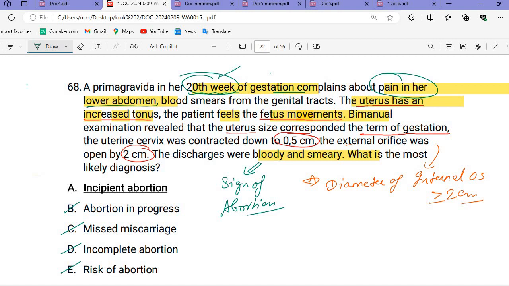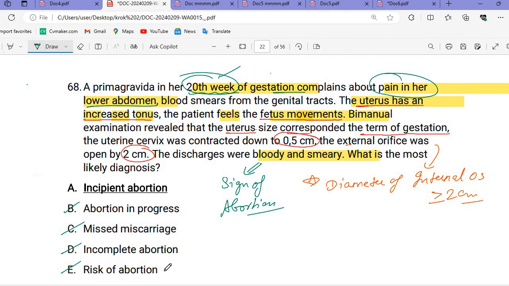The uterus size corresponds to the term of gestation. Missed miscarriage, no, because in missed miscarriage we don't see anything. Incomplete abortion means some has been expelled but some is still there, and the uterus size or fundal height will be less than the period of amenorrhea, so incomplete is also not possible.